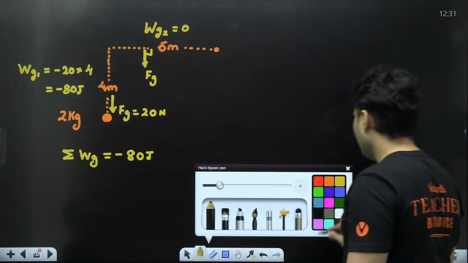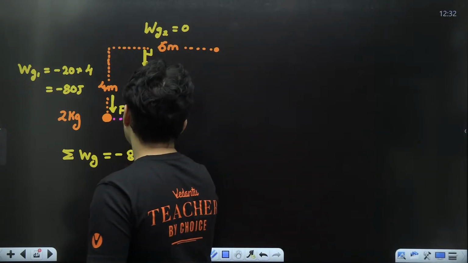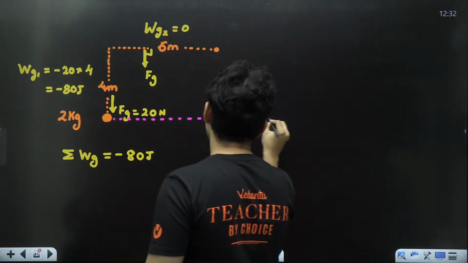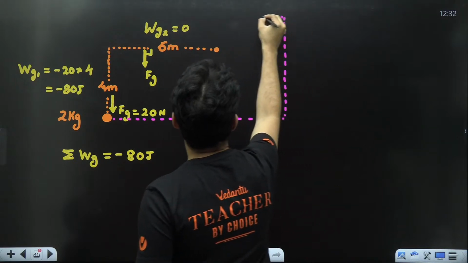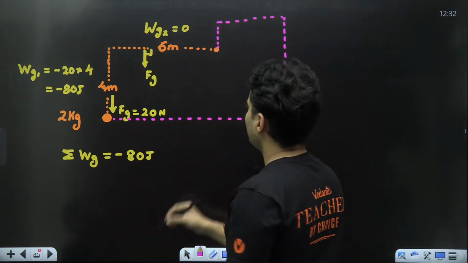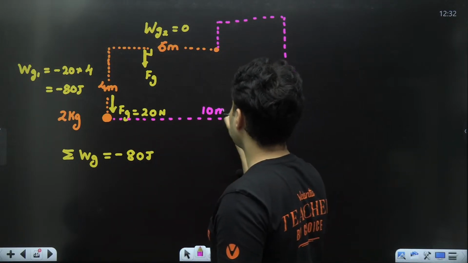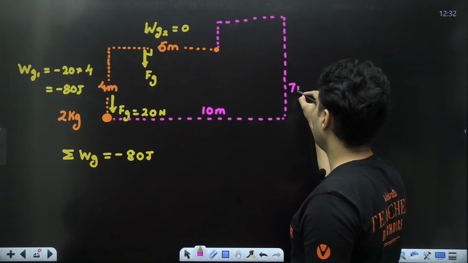Now let's do one thing. Let's take it some other way. Let me take it here, then here, then here, then here. Like this, let's say I move 10 meters. Like this, let's say I move maybe 7 meters.